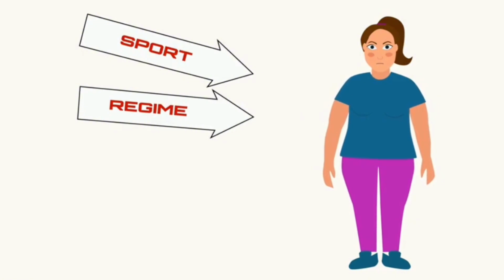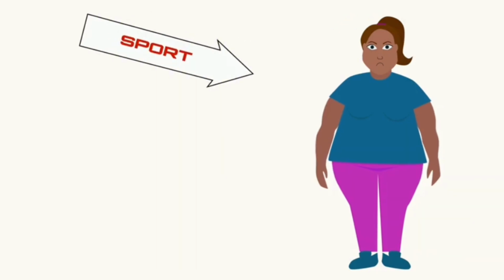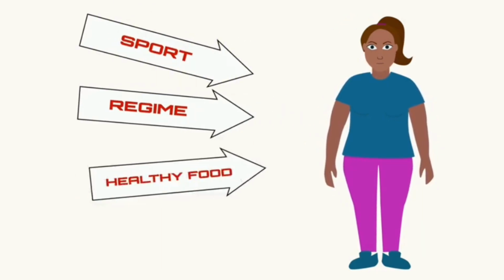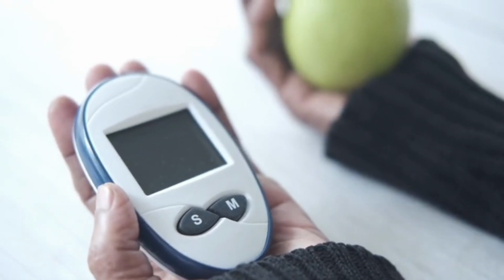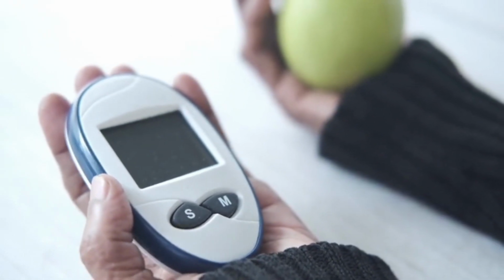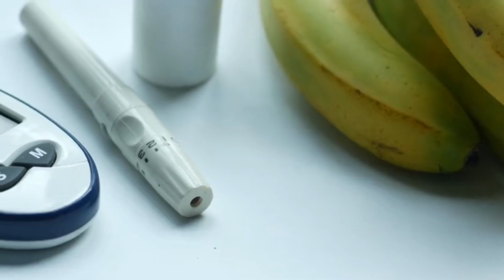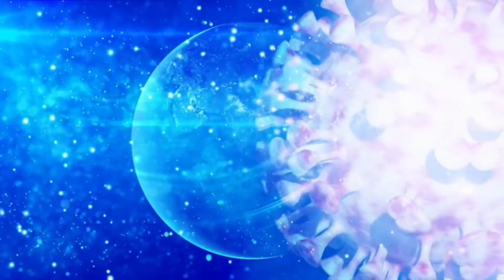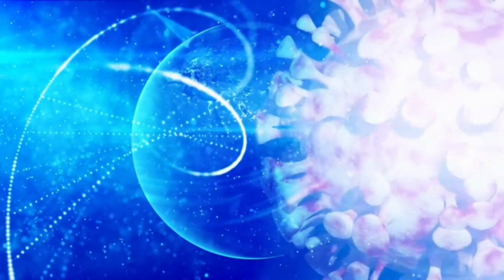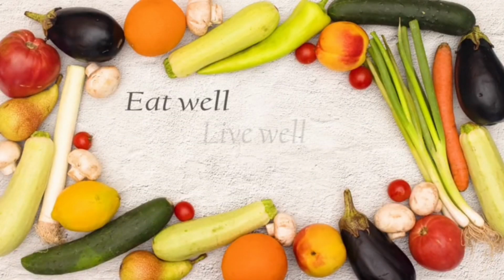This series also highlighted the significant impact of lifestyle choices on our cellular health. Regular physical activity, a balanced and nutritious diet, adequate sleep, and effective stress management are not just good practices. They are essential strategies that can enhance our body's responsiveness to insulin. For those facing insulin resistance or even diabetes, these lifestyle modifications, coupled with medical interventions, can make a profound difference in managing and potentially reversing these conditions.